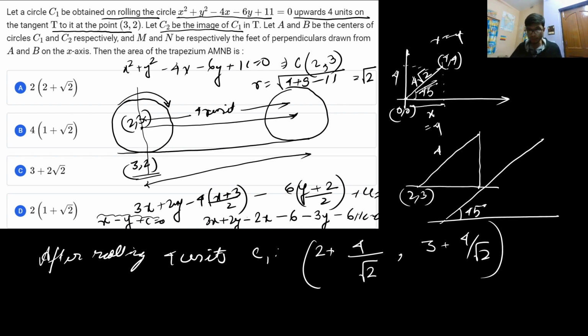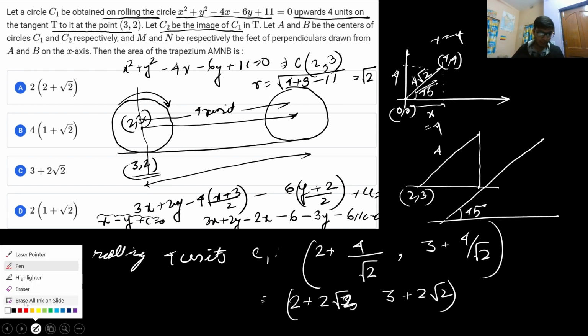With this, you can definitely get to the center. The center will be 2 plus 2 root 2, sorry, 2 root 2. The center is 2 plus 2 root 2 and 3 plus 2 root 2. So that is the center of the circle C1, and we know that B is the center of the second circle, C2, which is the image of C1 in the tangent T.